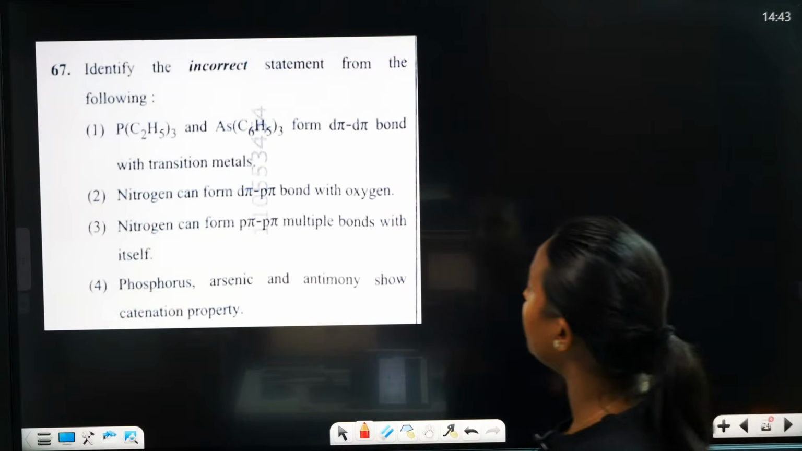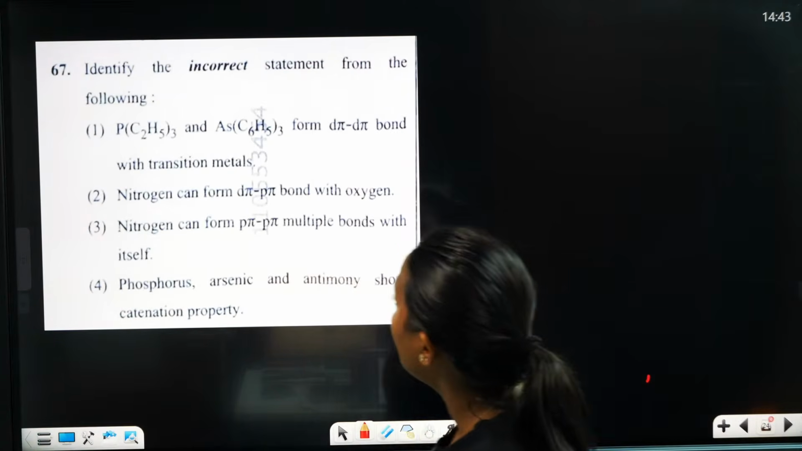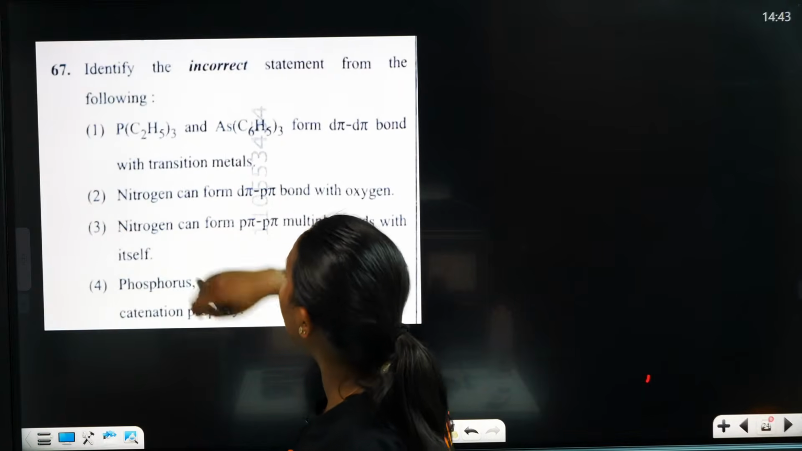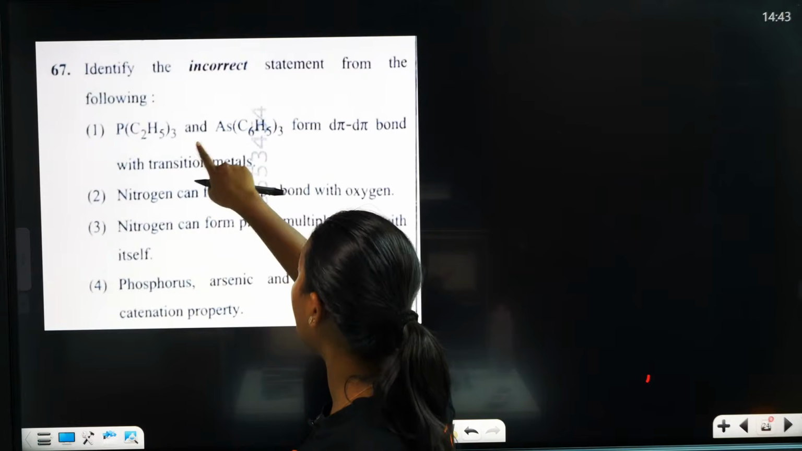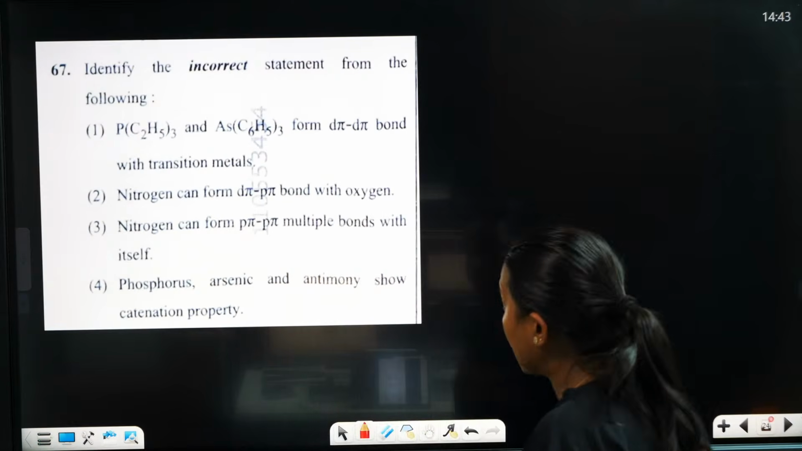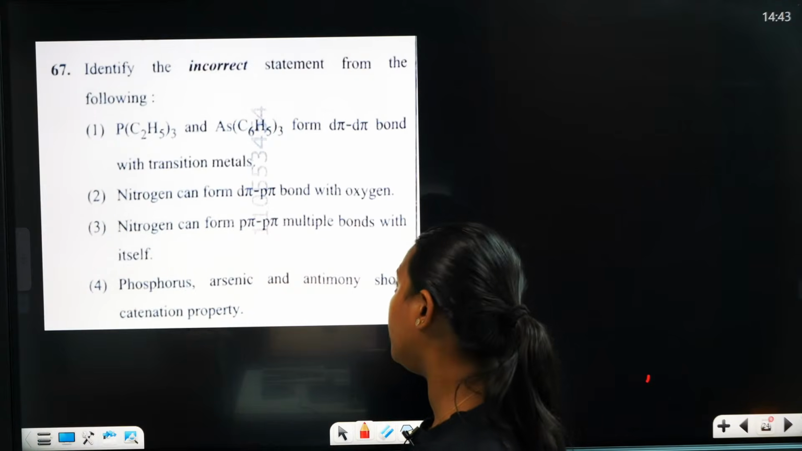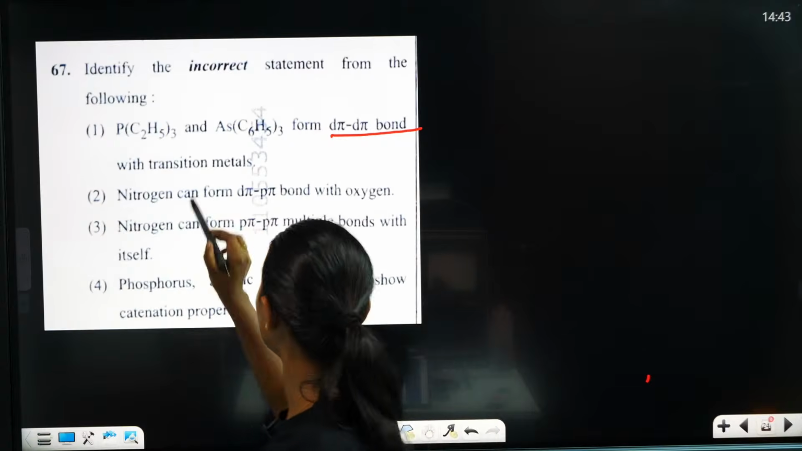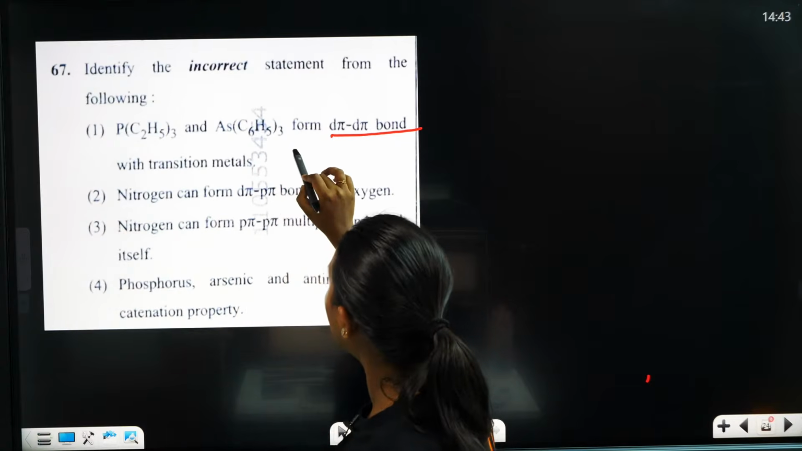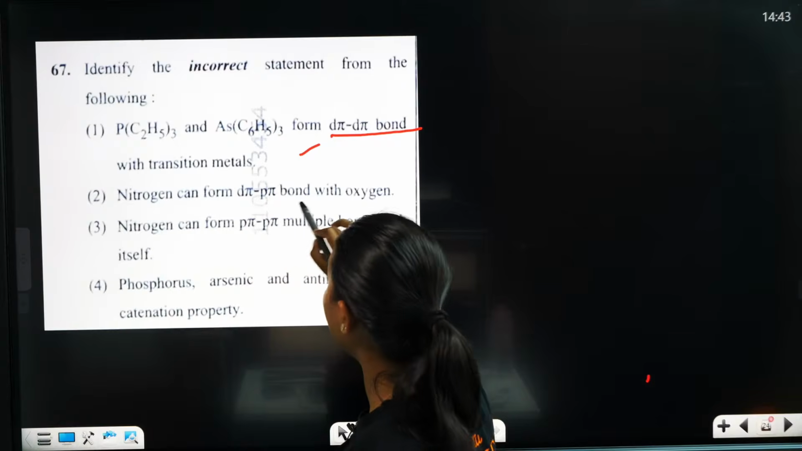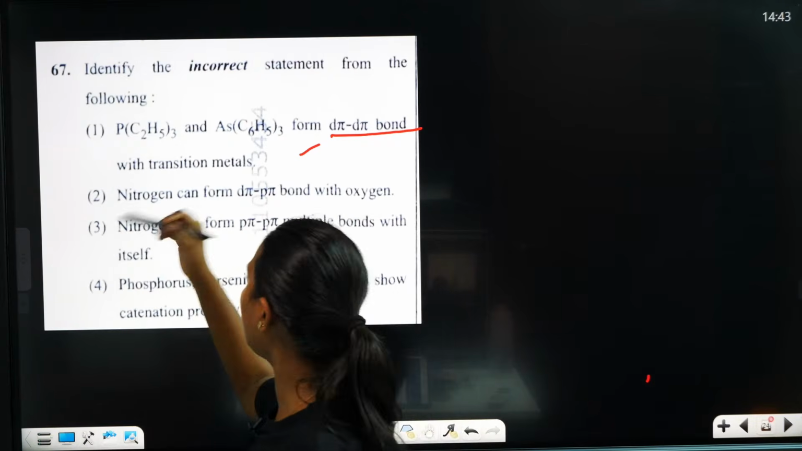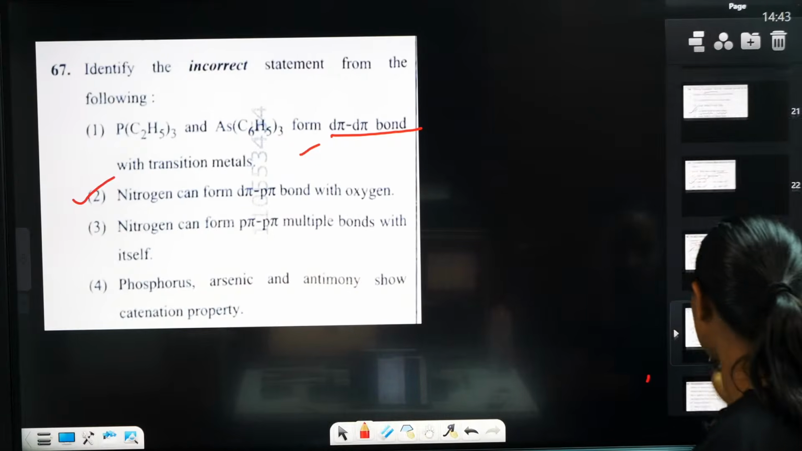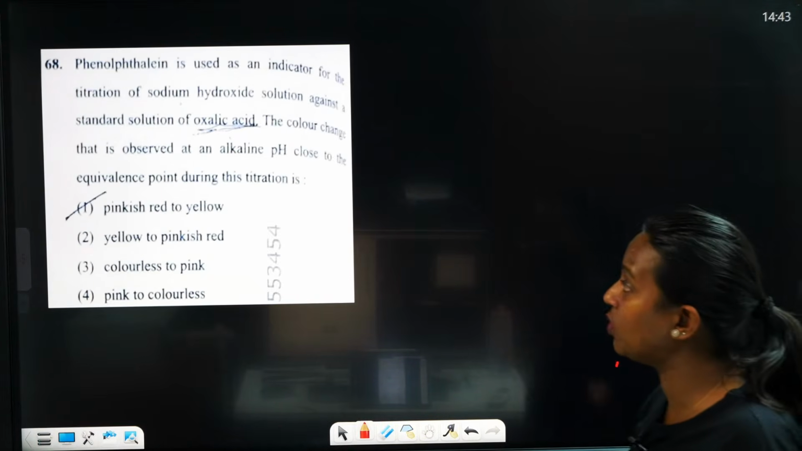Next question: identify the incorrect statement from the following. C2H5 thrice As and C6H5 thrice As, and it is a d pi bond for transition metals. Correct. Nitrogen can form d pi p pi? No, it is not possible. Nitrogen does not contain any d orbitals, so it is not possible. Then we can move to the next question.